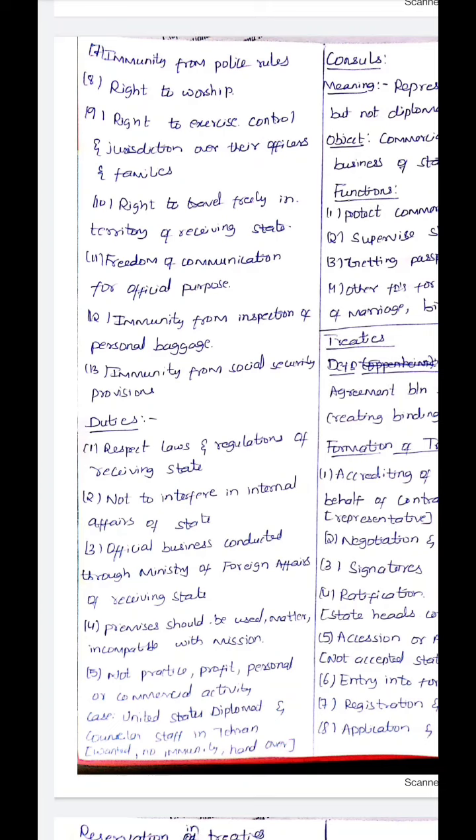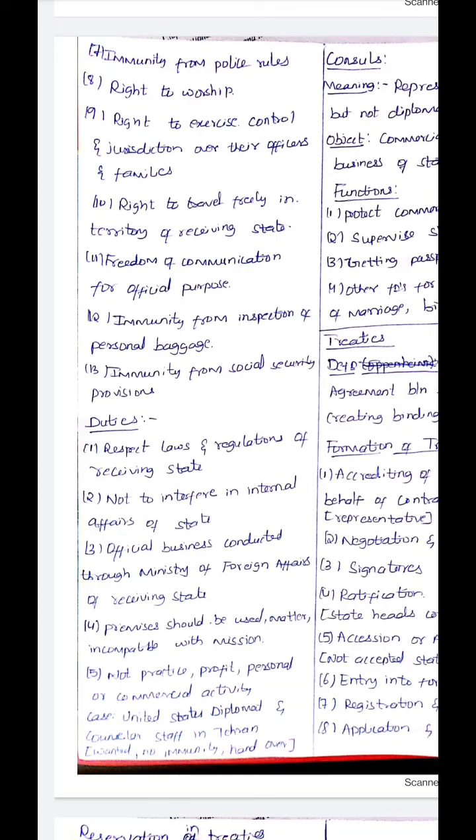So any official business he is doing, he should only do it through the Ministry of Foreign Affairs of the receiving state. Premises should not be used in a manner incompatible with the mission. So premises should be used only for the mission. He should not use his home for any matter which is incompatible with the mission for which he is sent there.